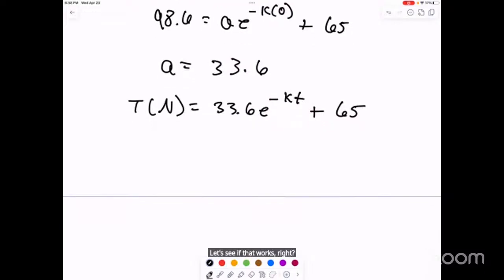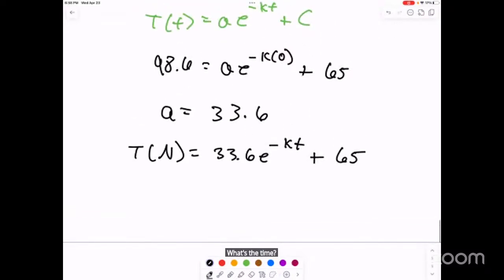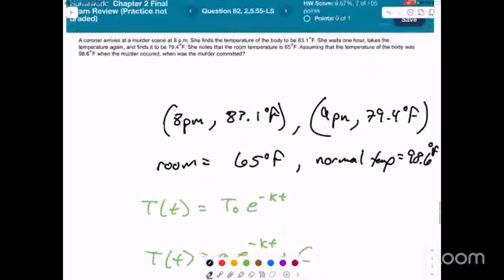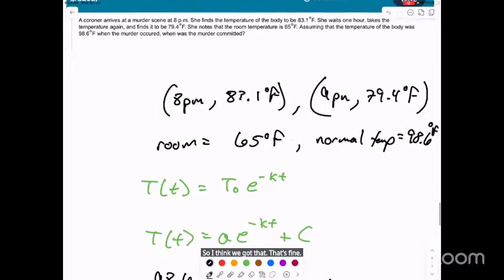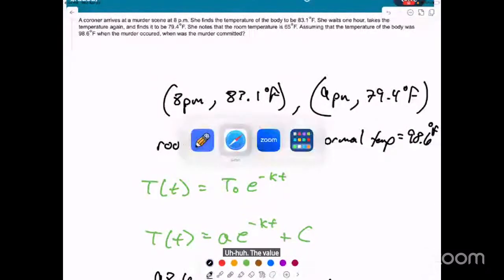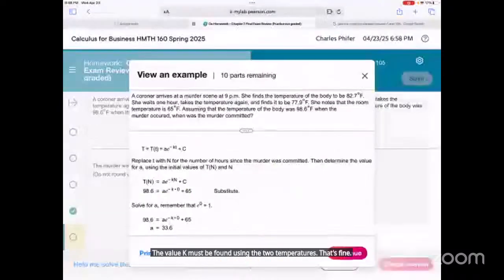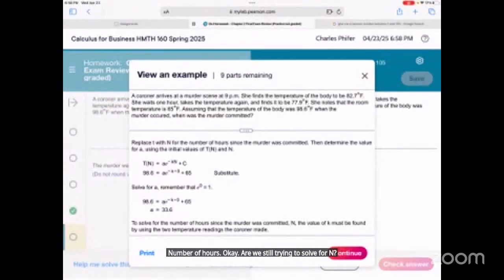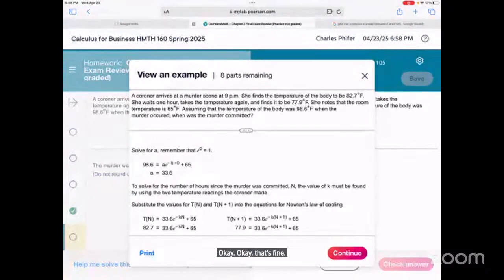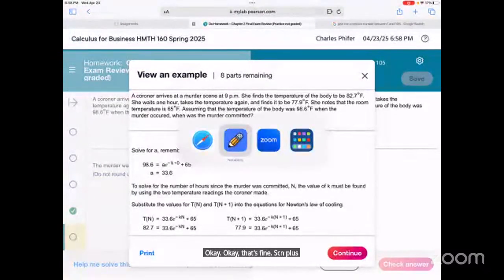What's the time? All right, let me check one other thing. So I think we got that. The value K must be found using the two temperatures. Number of hours and K. Oh, we're still trying to solve for N. That's the N plus 1.